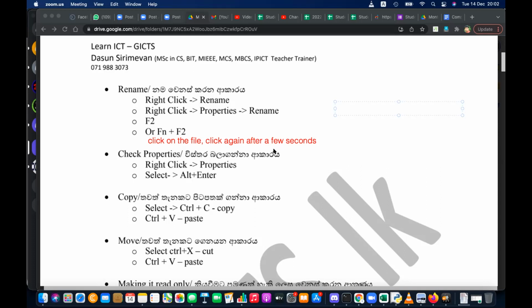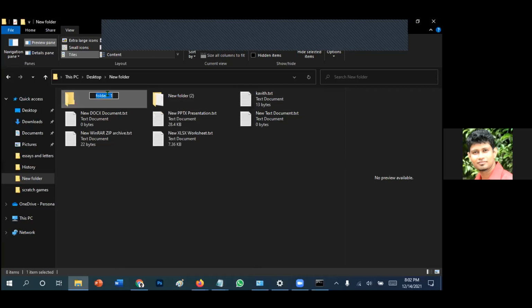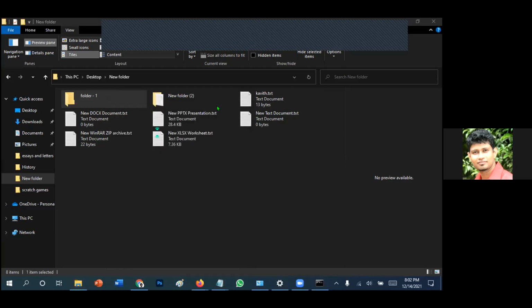Now, switching back to your screen. The first method is right click and go to the properties. The second method is pressing the Alt key and Enter key. Alt Enter, yes, that is the shortest and fastest way to get the properties. Okay, that's it.